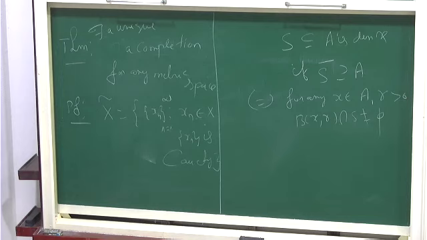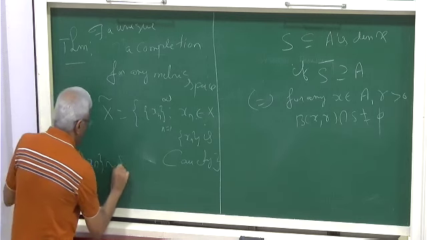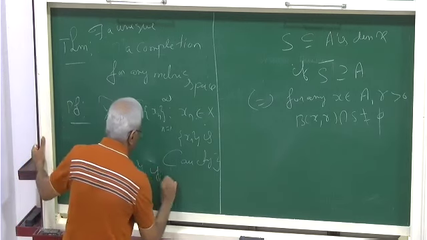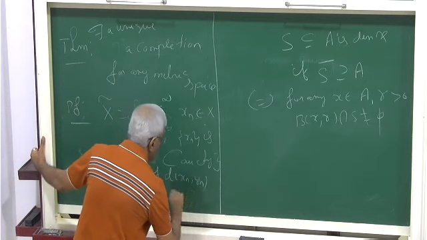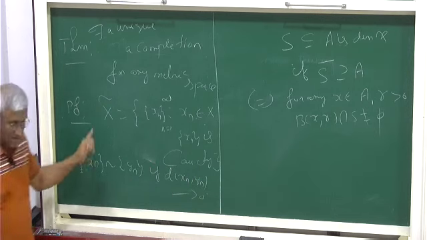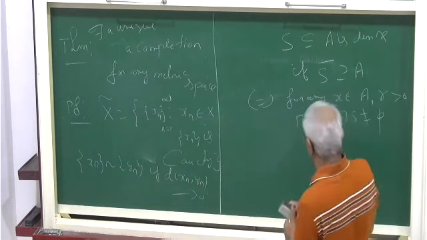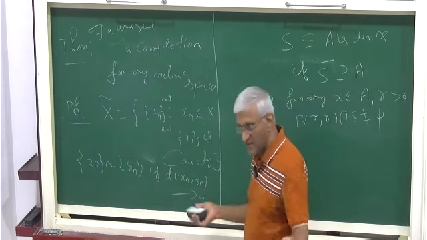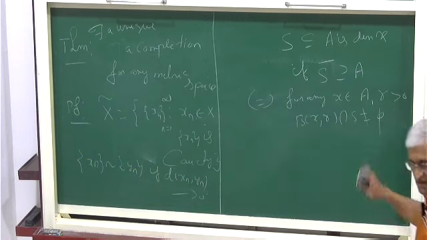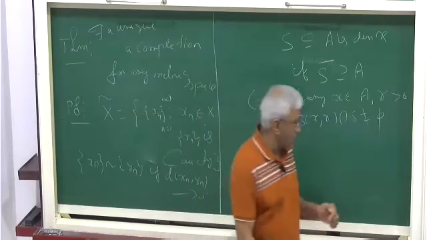Okay. So you take all Cauchy sequences in the metric space, and you define xn equivalent to yn if d of xn, yn, this sequence, goes to 0. Clearly this is an equivalence relation: xn is equivalent to xn, and xn equivalent to yn implies yn equivalent to xn. The triangle inequality will imply that if xn is equivalent to yn and yn is equivalent to zn, then xn is equivalent to zn. Transitivity, symmetry, everything will be implied by the metric properties.